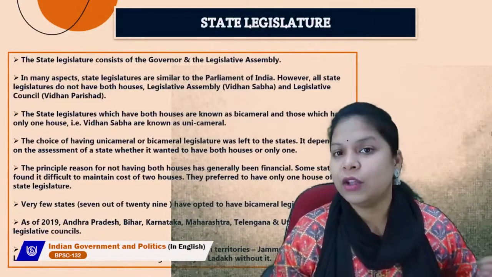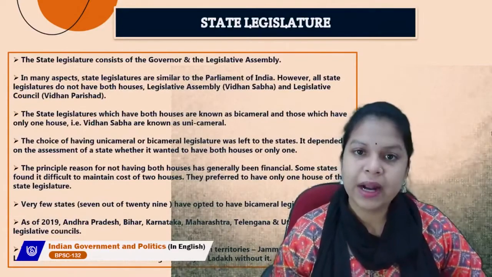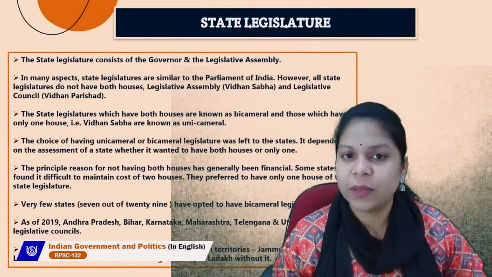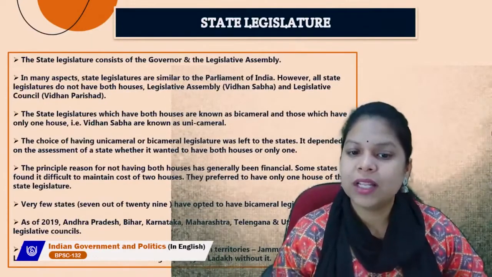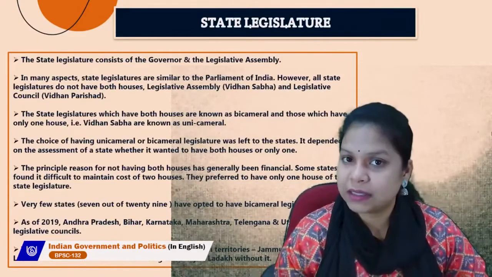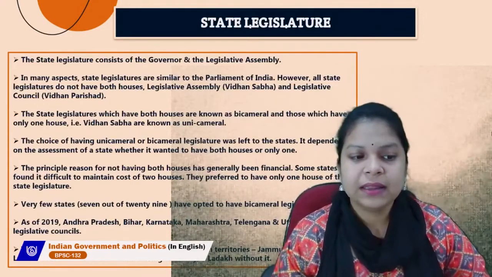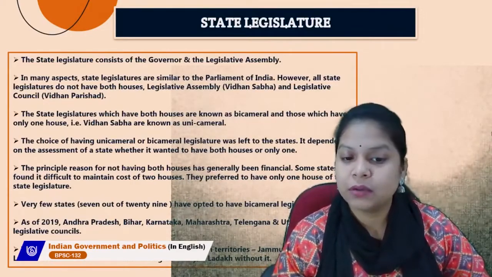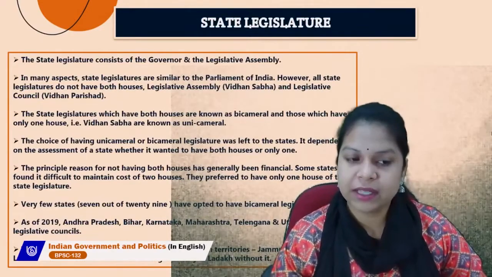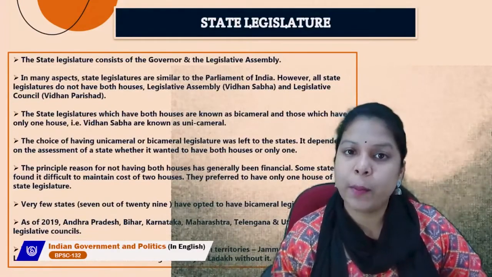Like in the union legislature, where there are two houses, an upper house and a lower house, in respect to states, not all states have two houses. Very few have two houses. So, the legislative assembly is known as Vidhan Sabha, and the Legislative Council as Vidhan Parishad. The state legislatures which have both houses are known as bicameral, and those which have only one house, only the Vidhan Sabha, are known as unicameral. Uni means one, bi means two.